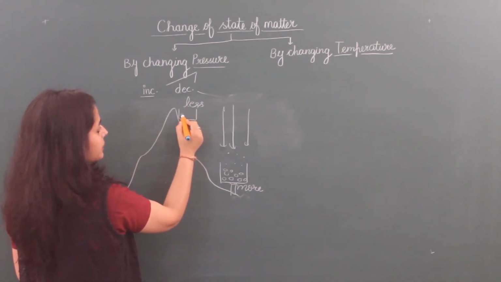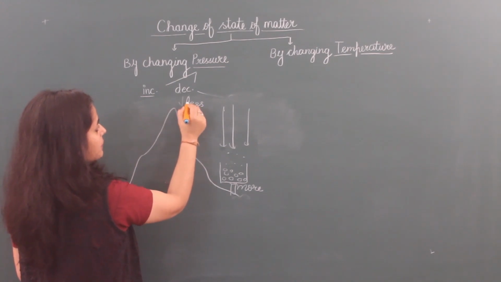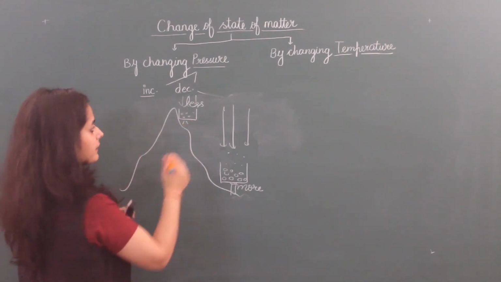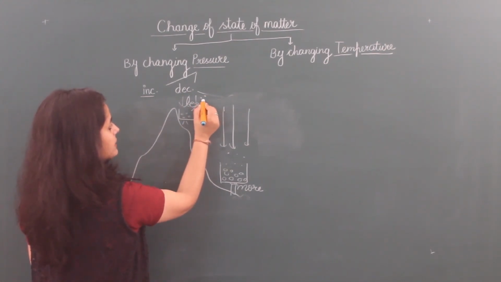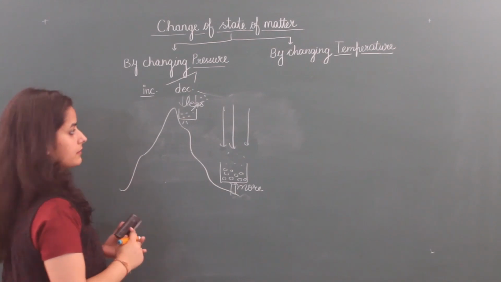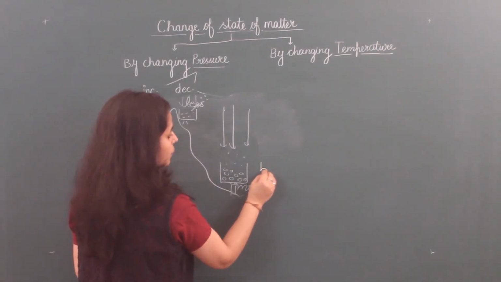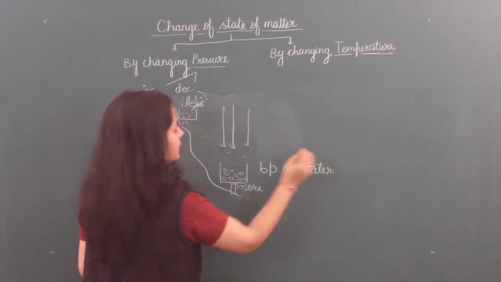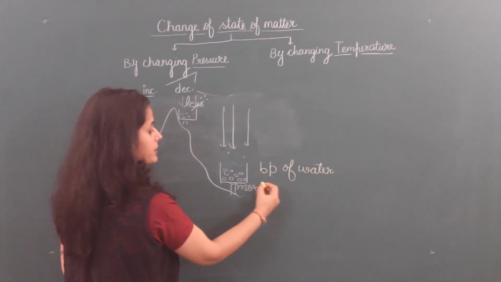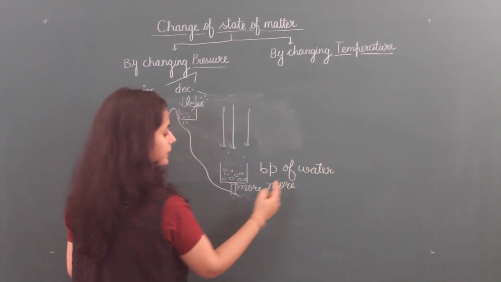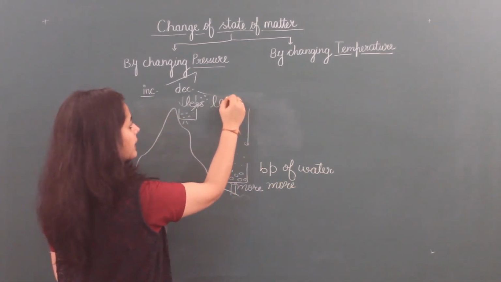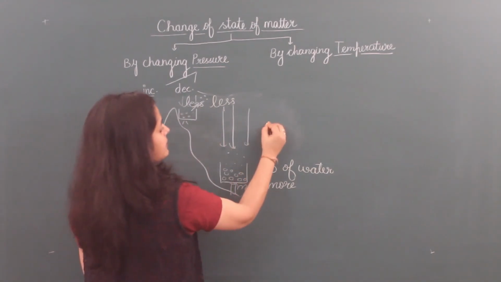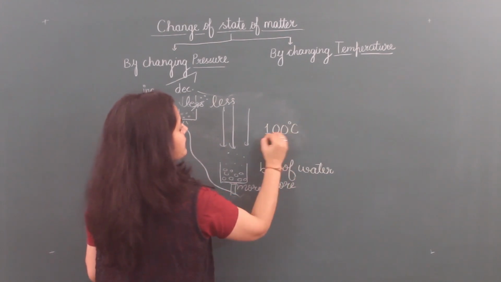When we boil some liquid, atmospheric gases are fewer to exert pressure on it. Here pressure decreases and these particles quickly convert into gas. So if we take the boiling point of water, the boiling point of water is more on the ground and less at the top of the mountain. See, simply it is taken as 100 degrees Celsius.